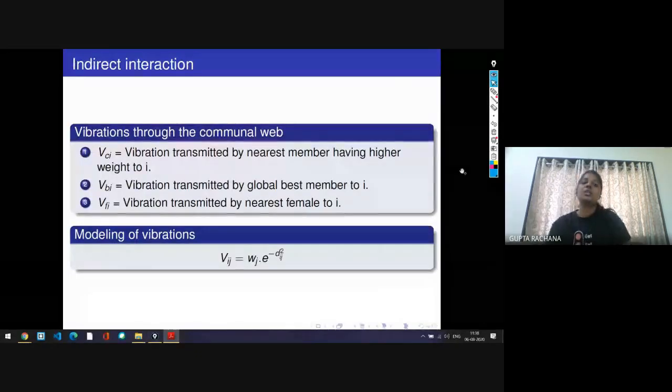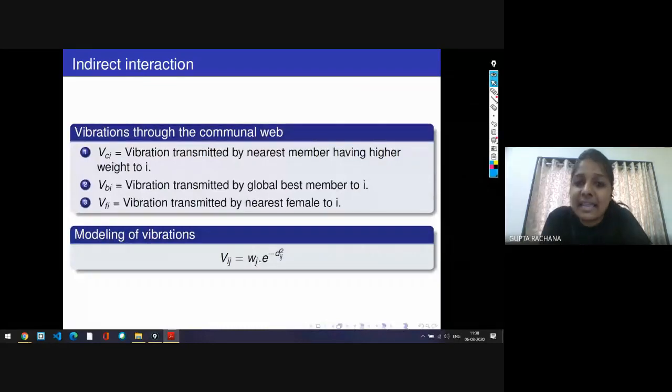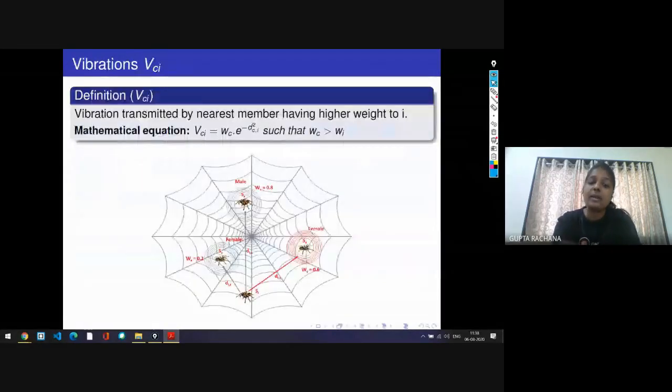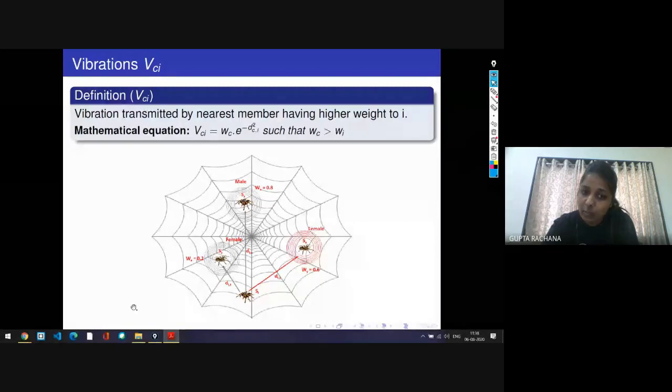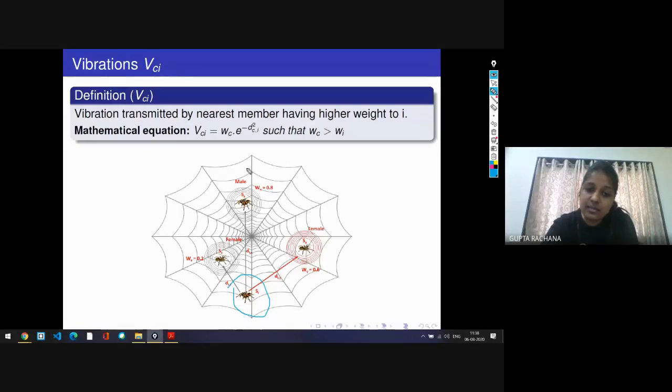Okay, let's discuss what the indirect interaction is. Today we are going to work on indirect interaction. Here you can see that there are a few spiders on the web, where this is the Si spider. It tries to communicate with the male spider here. Here these two are female spiders.